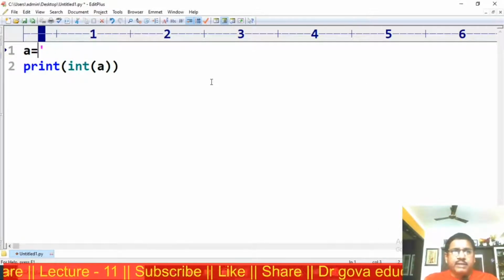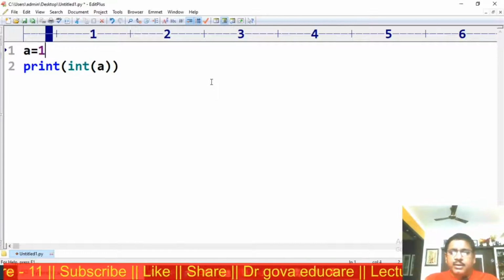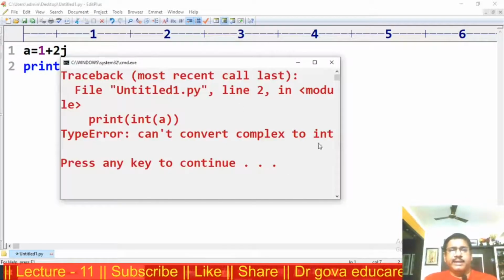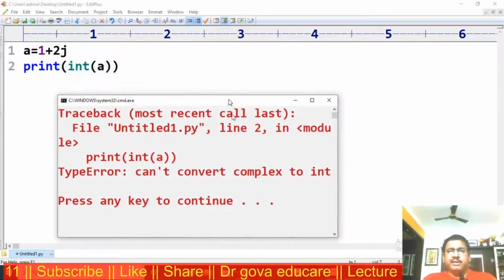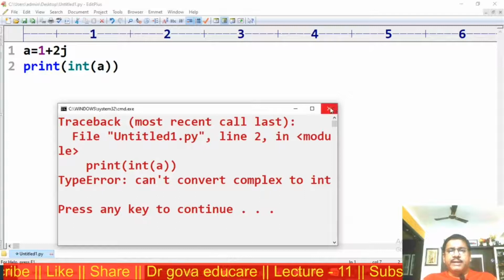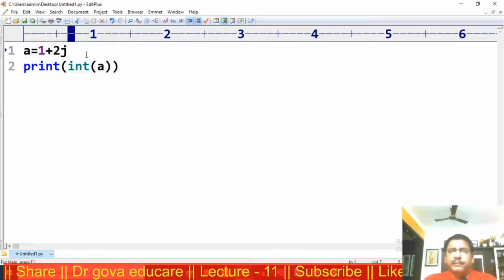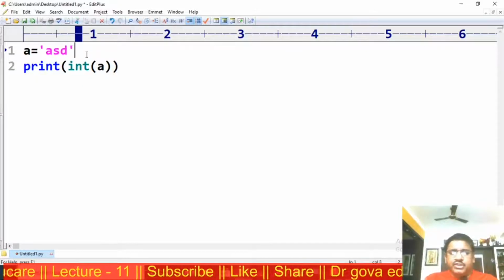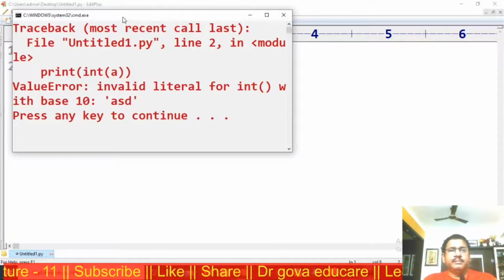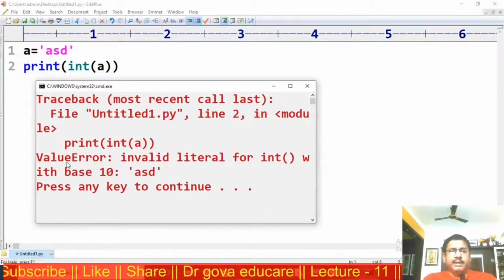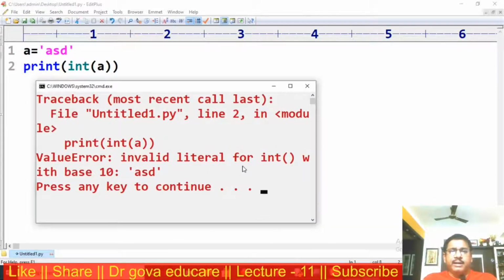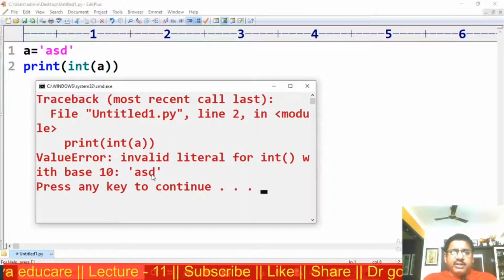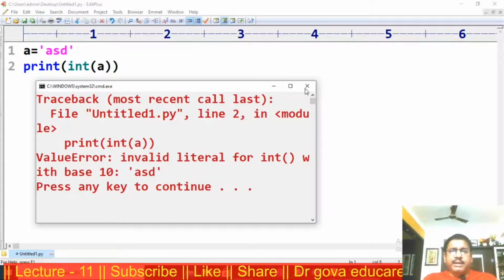Suppose I am trying to convert 1 plus 2j. We get an error: can't convert complex to int data type. Suppose I am providing some string, we get an error, ValueError: invalid literal for int() with base 10. We are providing a string value. For this we get an error.